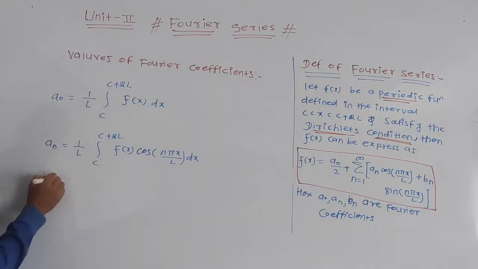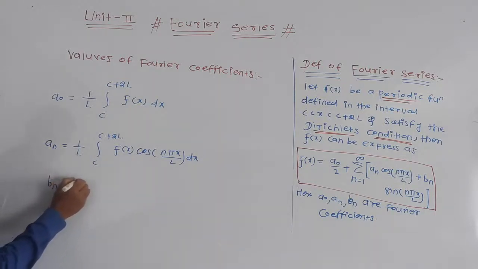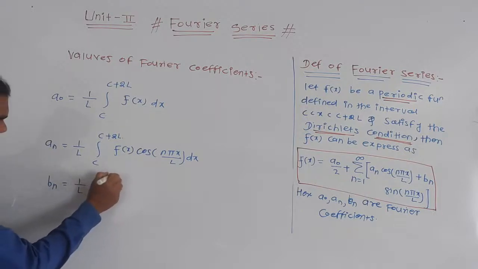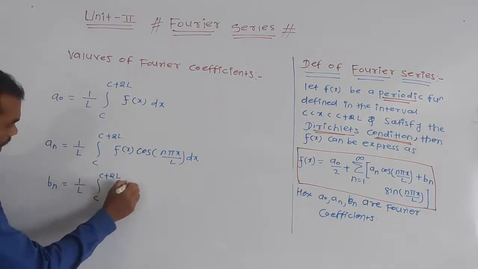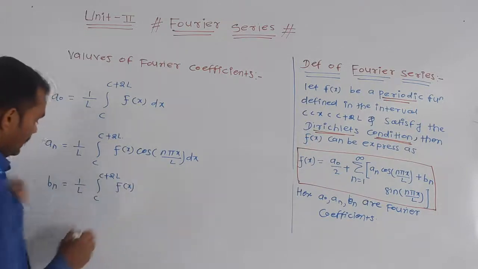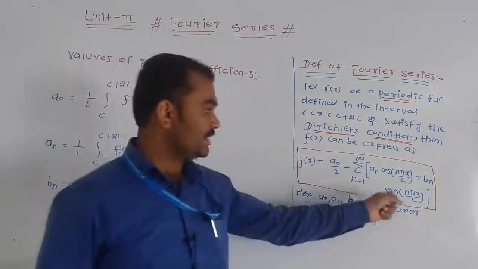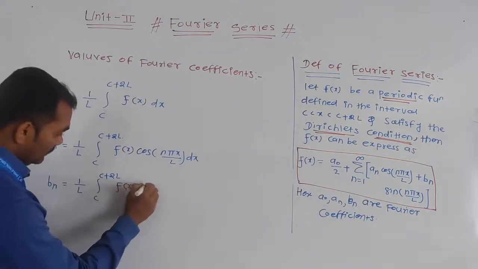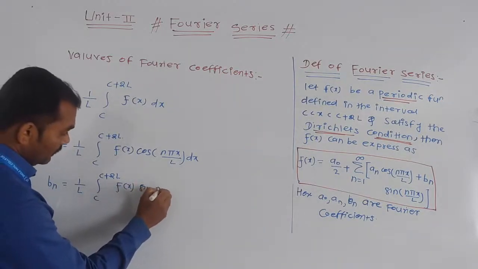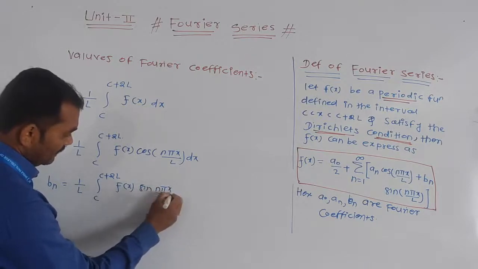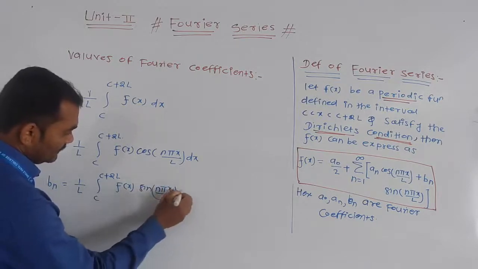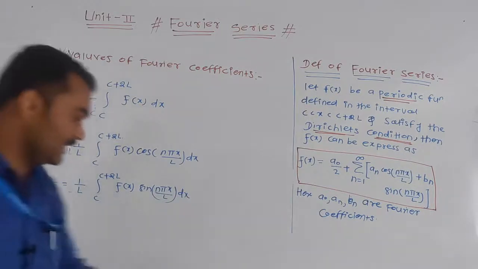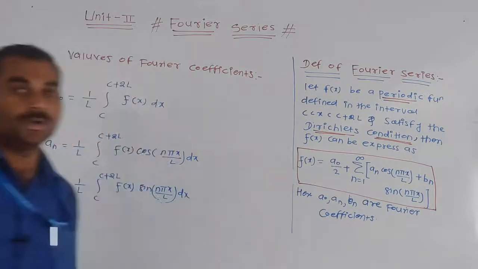And the value of bn is 1 by L integral from c to c plus 2L of f of x, and this bn is the coefficient of sin, correct? So it will be sin n pi x upon L dx. Okay, these are the values of the Fourier coefficients, and these values are very, very important.